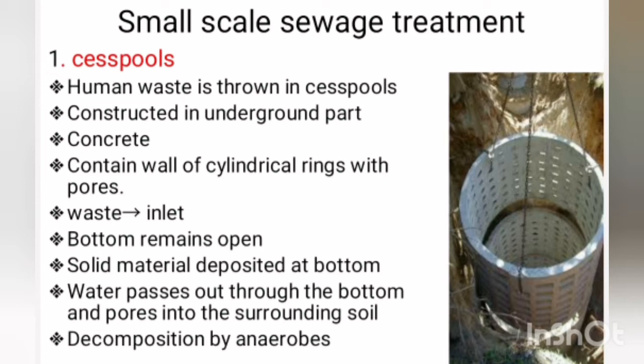The organic material present in the sludge is decomposed by anaerobic bacteria and releases breakdown products. When the amount of breakdown products increases, it must be cleaned by strong acids.